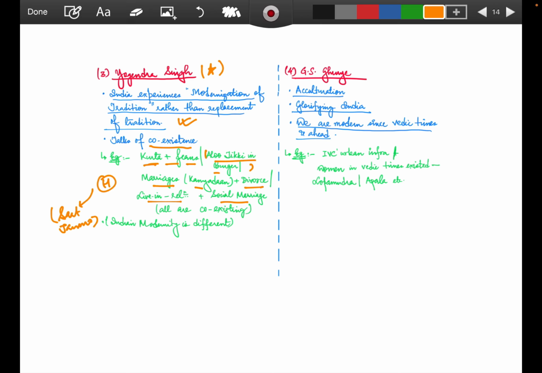Social marriage is also happening. We are also talking about LGBTQ plus relationship status. Earlier it was not being talked about much. But with this, modernization has happened. In Indian traditions, things have not only been replaced, but space has been given. Coexistence is happening. Indian modernity is different. This is a very important keyword, beautifully used, that Indian modernity is different. It is not to be interlinked with Europe. It has its own existence.